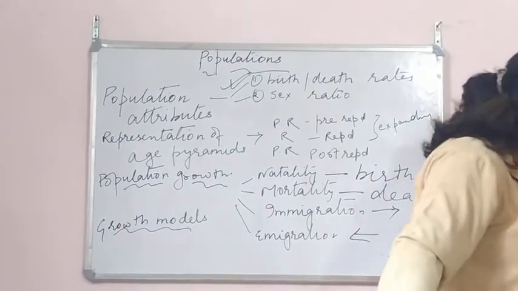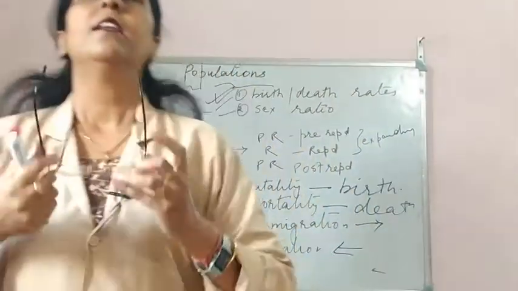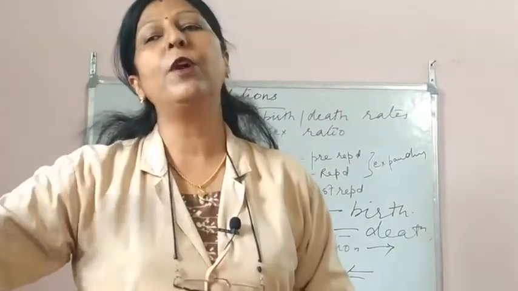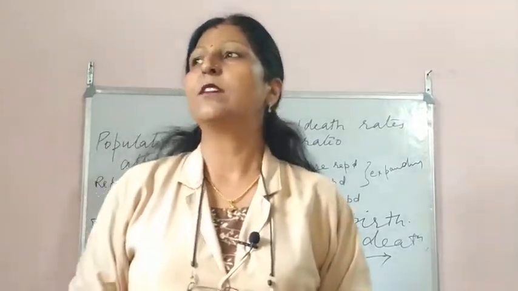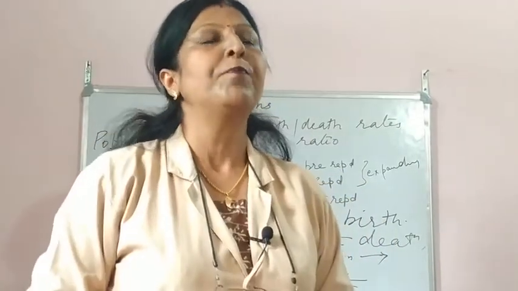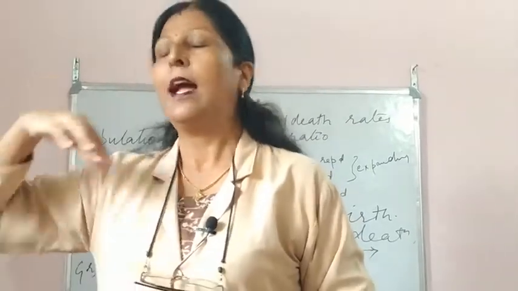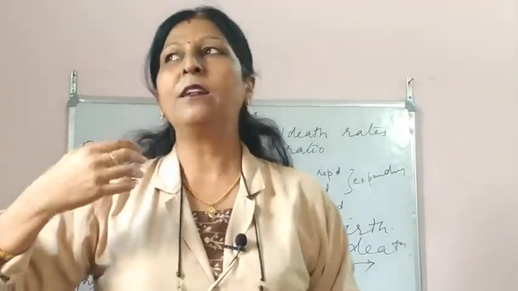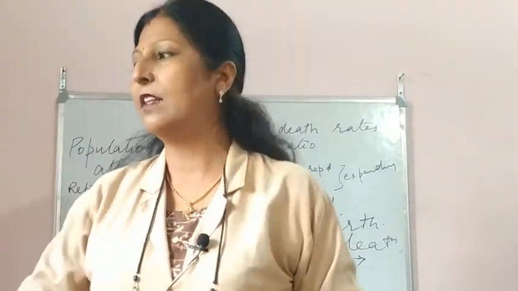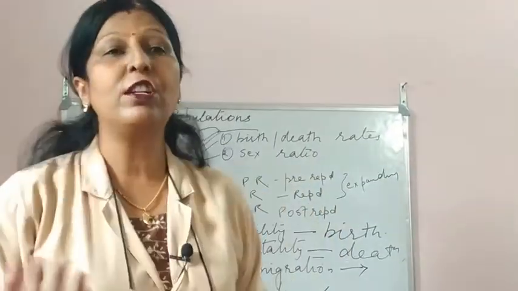Yes, the age pyramid, population density. Yes, there is another term, population density. Now children, what it says, population density, how can you measure? By counting the number of organisms, by counting the number of trees. Suppose I talk about a mango tree and some grasses: when I count the population density, the mango tree will be 1 and that will be a huge one, and it will support the lives of quite many other organisms also, but the grasses or the smaller plants growing below it will be many, so then we cannot count in that way.